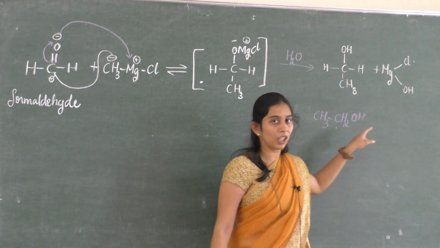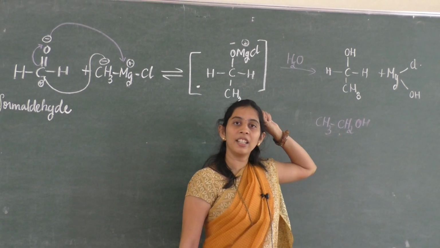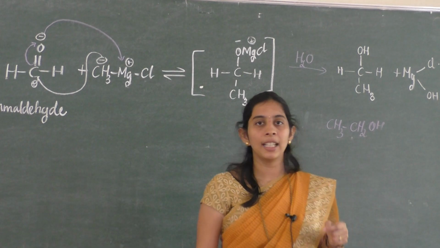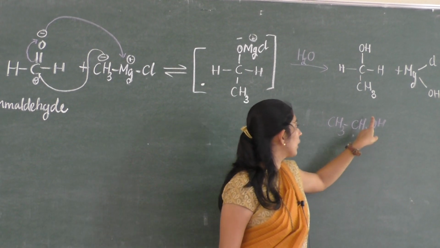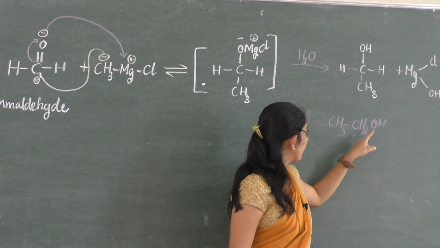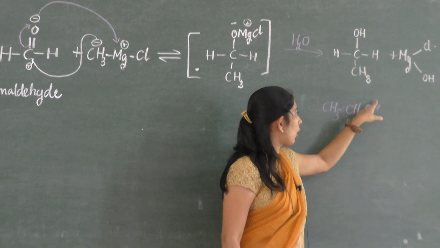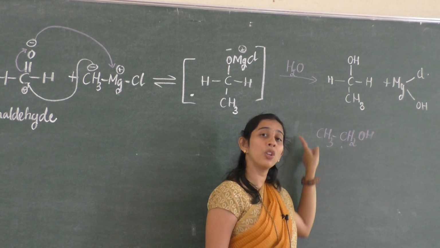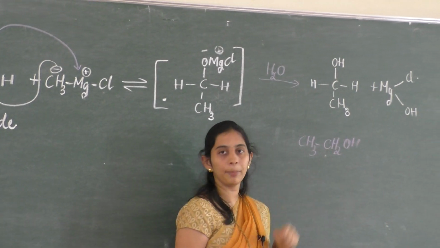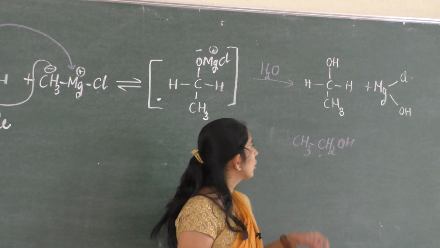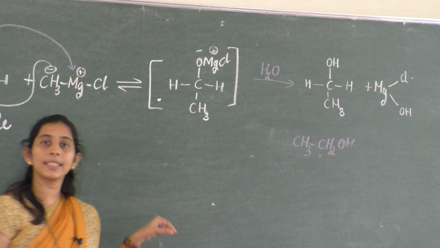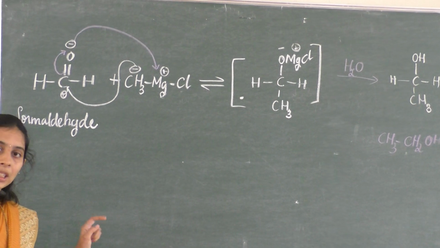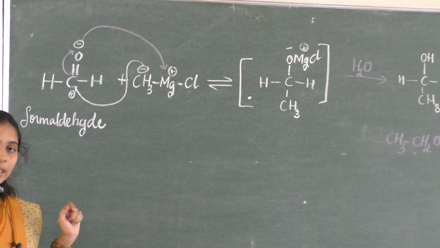What is meant by primary alcohol? We discussed that in the first class: what is meant by primary alcohol, secondary alcohol as well as tertiary alcohol. Here it is a primary alcohol because the carbon bearing the hydroxyl group is attached to only one other carbon. So this is how one can synthesize primary alcohol from the Grignard reagent. Hope this is clear.